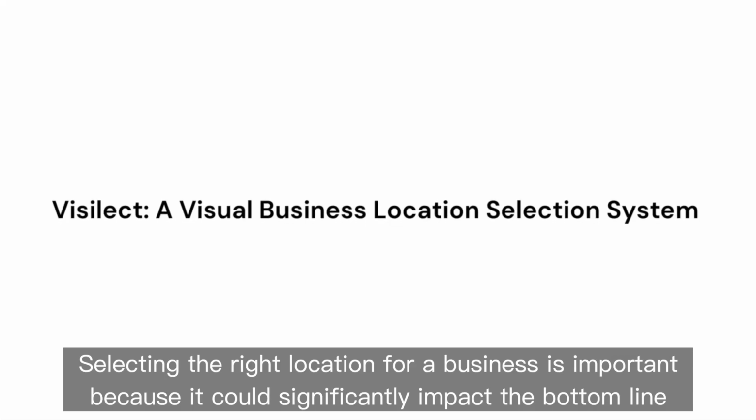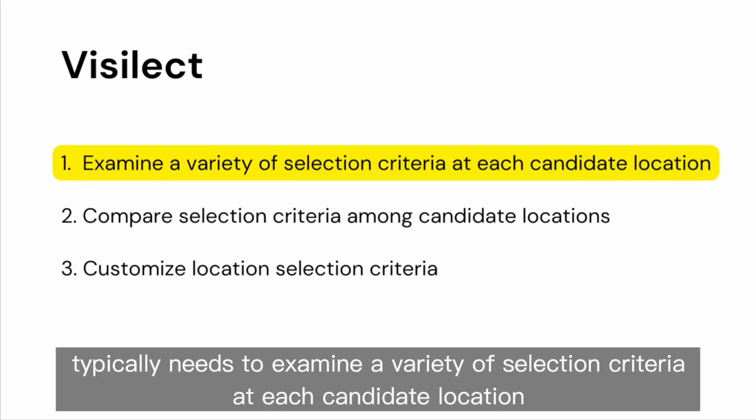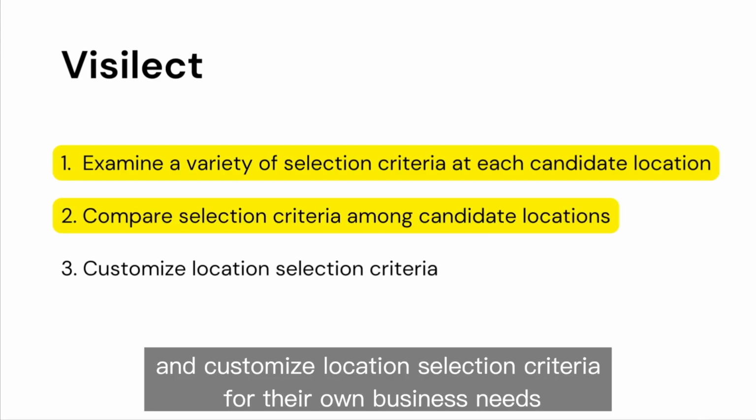Selecting the right location for a business is important because it could significantly impact the bottom line. However, the decision is challenging because a business owner typically needs to examine a variety of selection criteria at each candidate location, compare selection criteria among candidate locations, and customize location selection criteria for their own business needs.